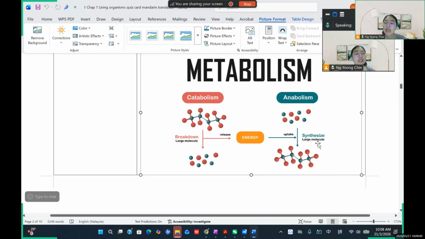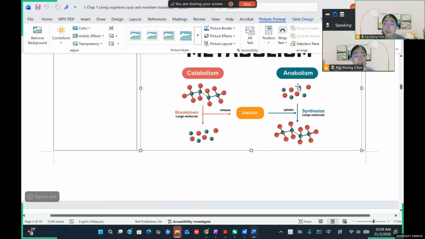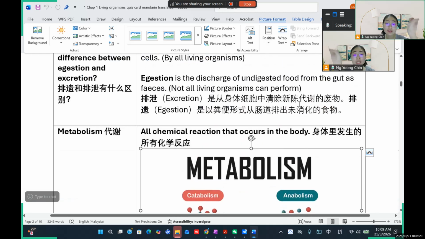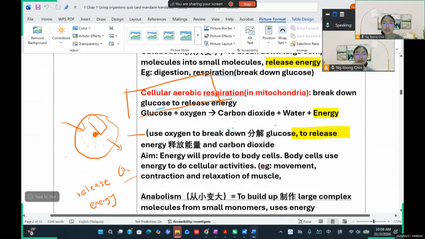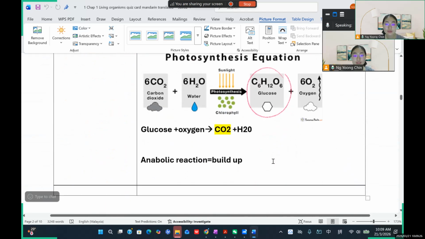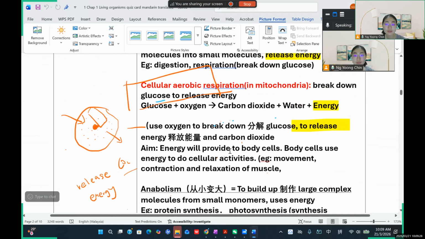Yeah. And then anabolism, right? Take for example our body cells, we will need to build some product. For example, we require the input of amino acids to build up the product, for example, proteins. So this is known as anabolism. So these are the two kinds of metabolism that happen in our body. Later we'll learn more. So yeah, this is our notes, okay?